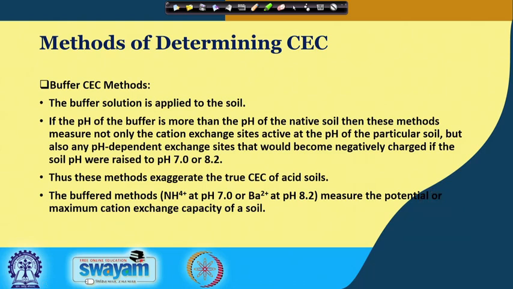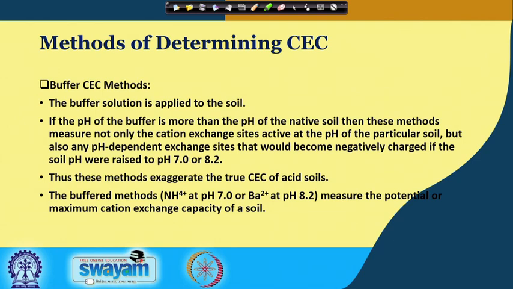So, let us go ahead and see the different methods of determining the cation exchange capacity. One of the methods is called the buffer CEC method. Now, what is a buffer? A buffer is any chemical that resists change. Sometimes you will see that we use a pH buffer for measuring pH. So, basically it is some standardized chemicals which generally resist the change of chemical status.